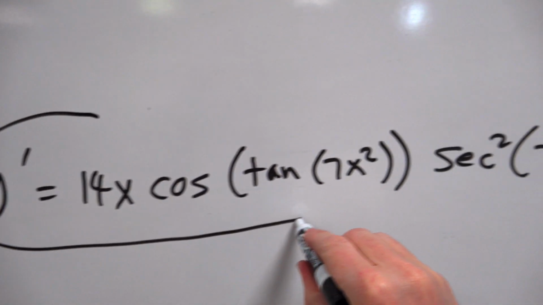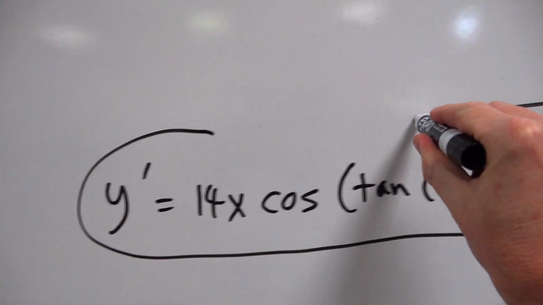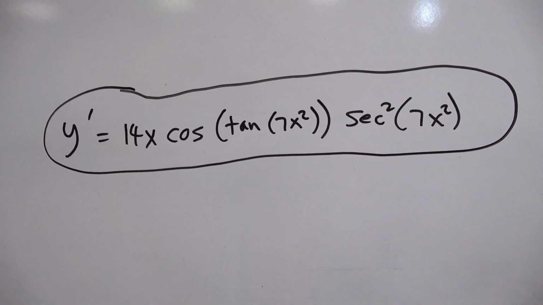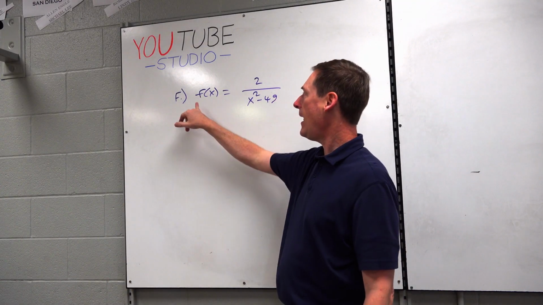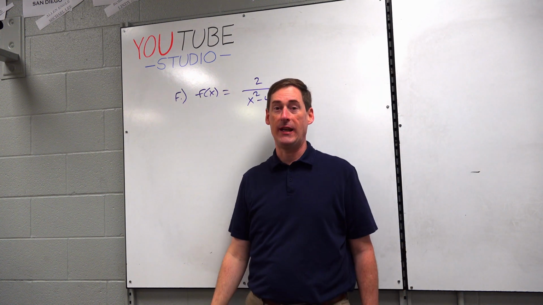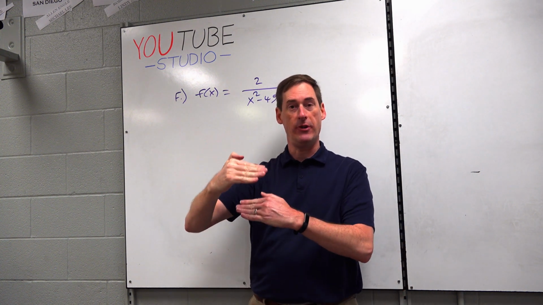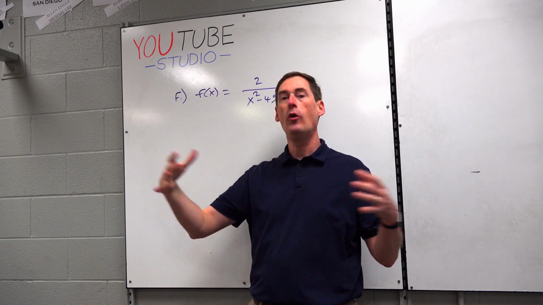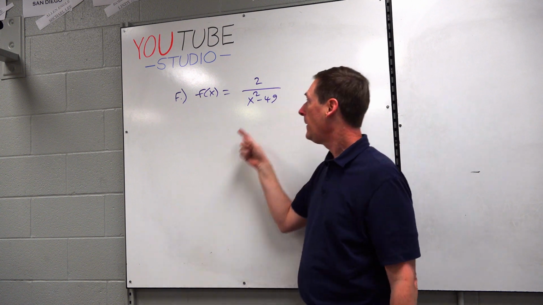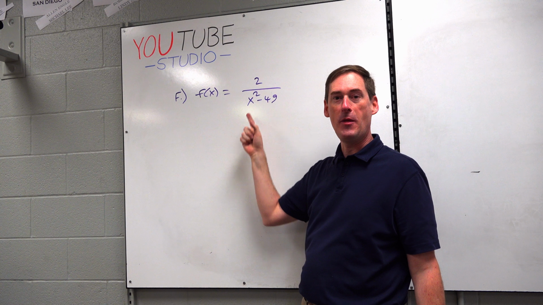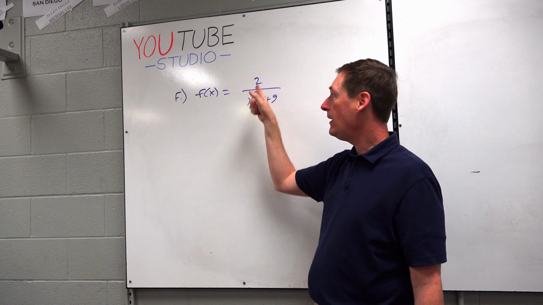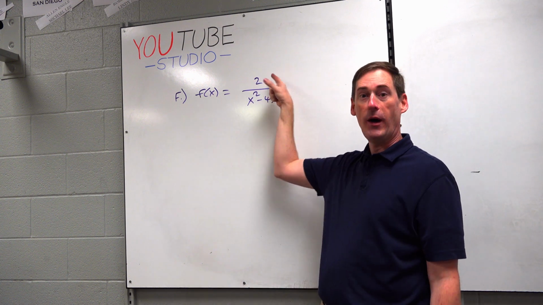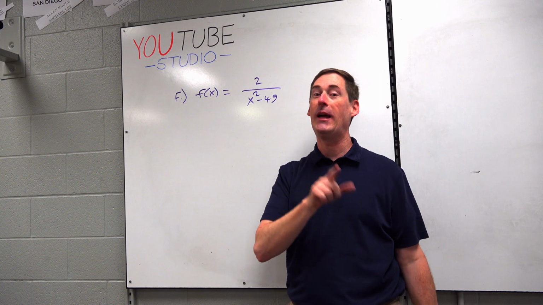And you will get the occasional long answer like this in calculus. You'll get some that are longer, but that's okay. No problem there. Just go with your instincts. Now for letter F, we've got f of x equals 2 over x squared minus 49. Now, it's a quotient, it's a division. First thing I would think of is, do I need to use the quotient rule? Because it's more work, but sometimes you have to do it. I don't see an x on the top and the bottom. I don't see an x with the 2. If you have a variable upstairs and downstairs, we have to do the quotient rule. I don't see one. There must be a way to avoid the quotient rule and do this easier.